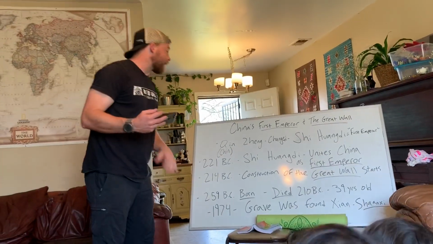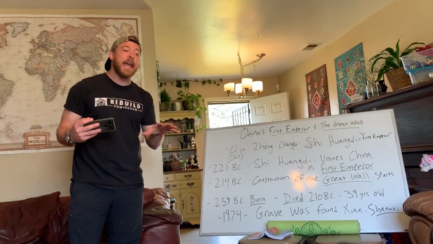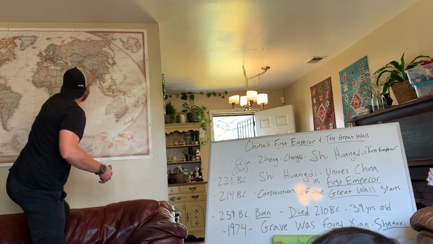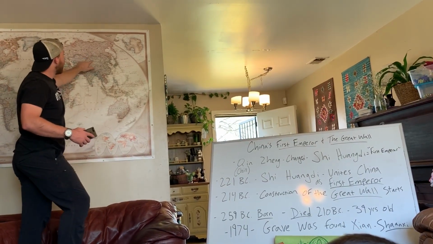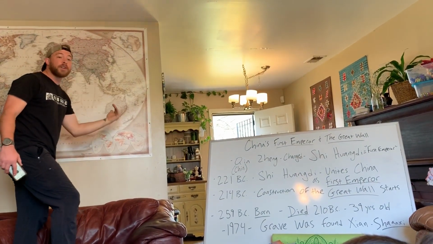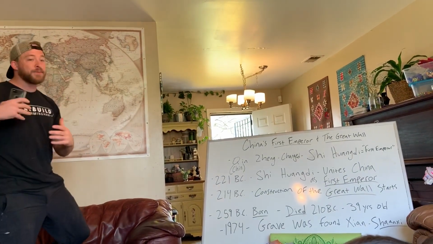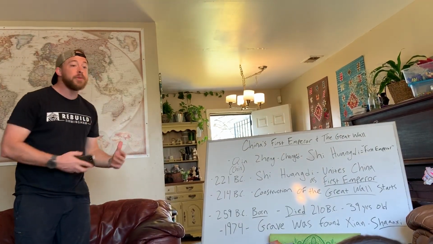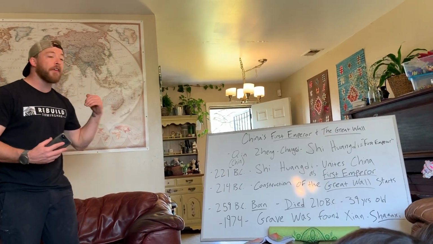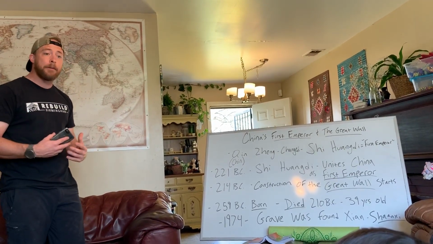Well, coming back to Shi Huangdi, he decided he wanted his land to be safe from the Mongols. So you see, this is China here. Well, above China, you have Mongolia. Mongolia was where a people called the Mongols lived, and they rode horses, and they shot arrows off of bows, and they were extremely precise with how they could shoot. So Shi Huangdi did not want them to come down and take over his empire that he just created. And he knew that there had been a wall built, but it hadn't been tended to for a long time, and it was breaking down.